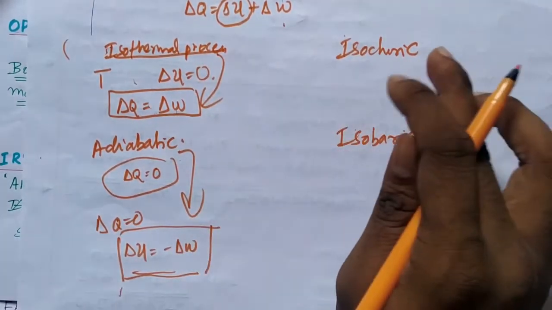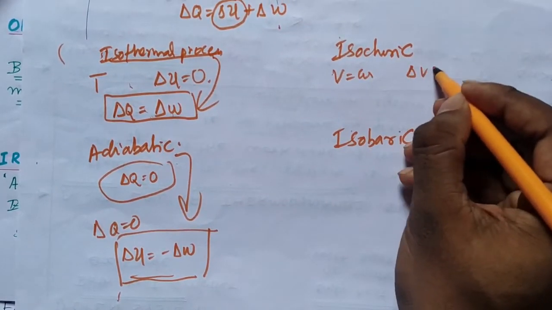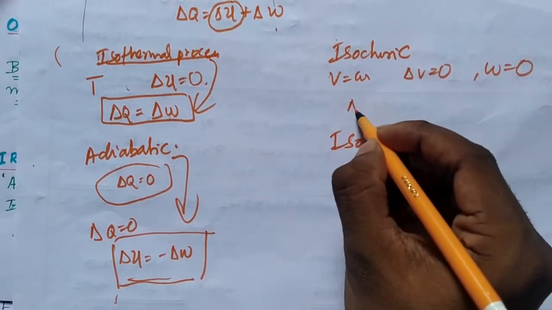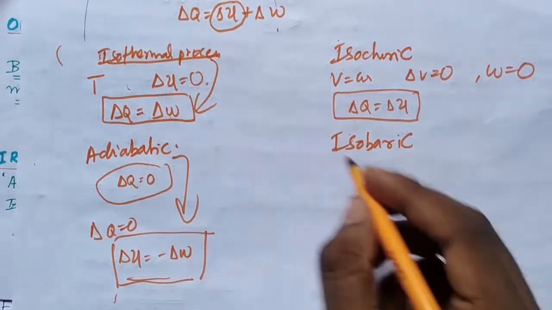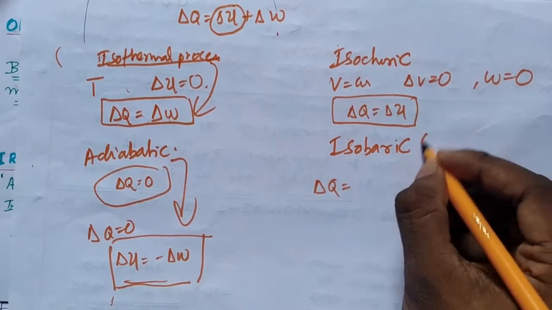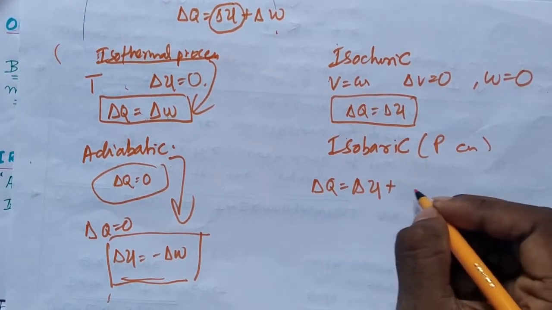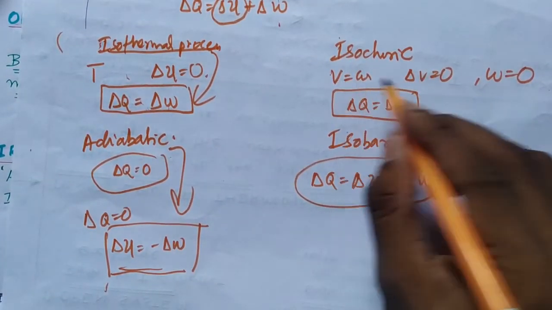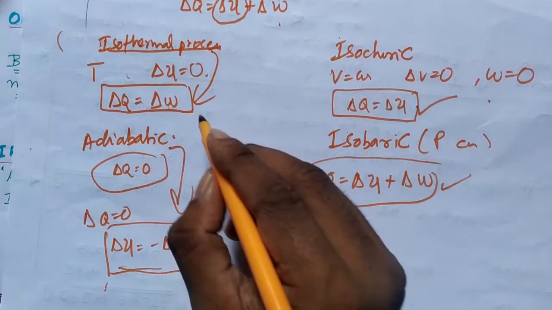In isochoric process, what happens? Volume is constant, change in volume is 0, so work done will be 0, isn't it? If no volume change takes place, definitely no work is done. So the first law of thermodynamics becomes: the amount of heat energy given to the system is completely converted to internal energy. Whereas in the case of isobaric process, pressure is constant, so the heat energy given to the system is partly used for internal energy and partly used for work done, isn't it?